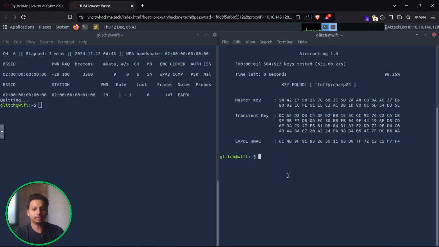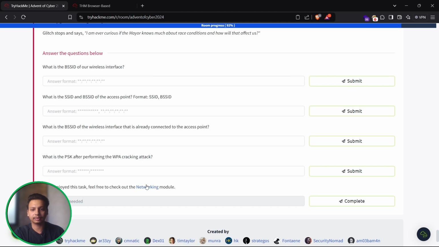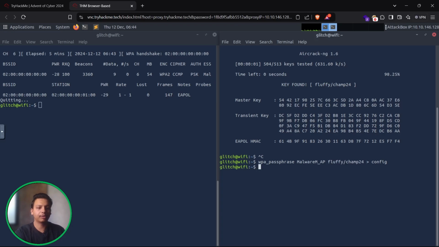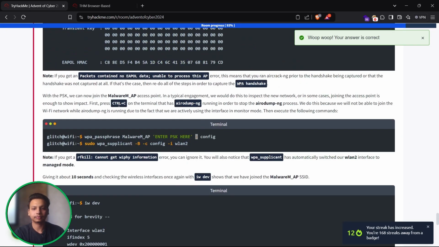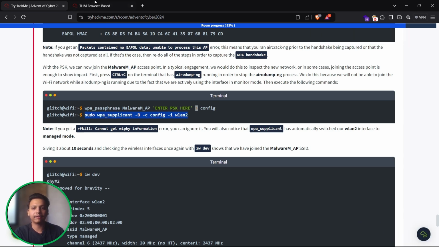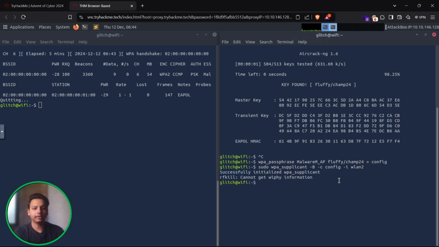Now again we have to use this command for the config. Control Shift C, enter the PSK over here. Okay, now we have to use this particular fluffy champ24, and let me also solve this particular thing. Okay, and then we are going to configure it. Cool. Now sudo wpa_supplicant -B -c config -i wlan2. Hit enter. Successfully initialized wpa_supplicant.